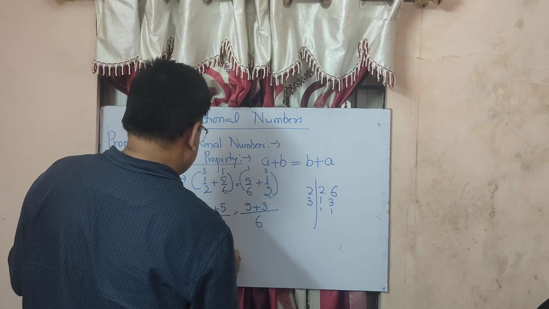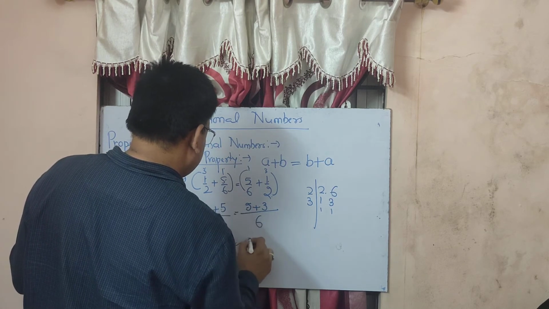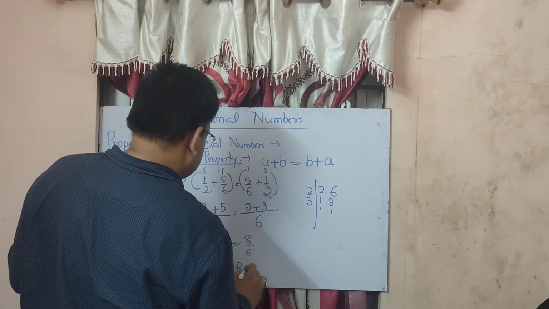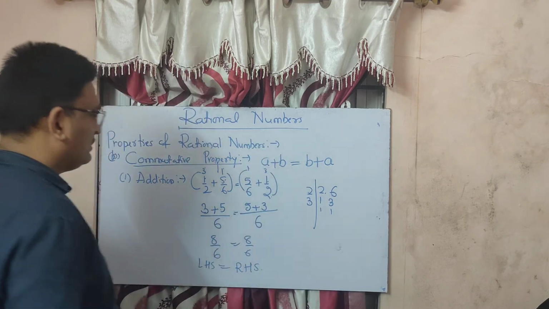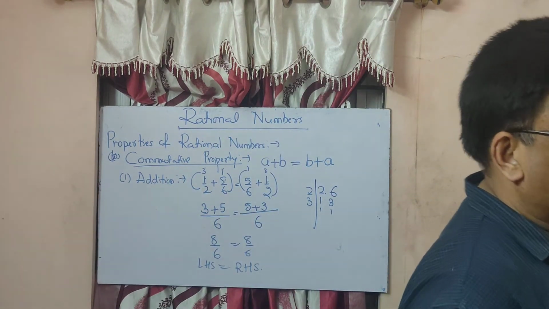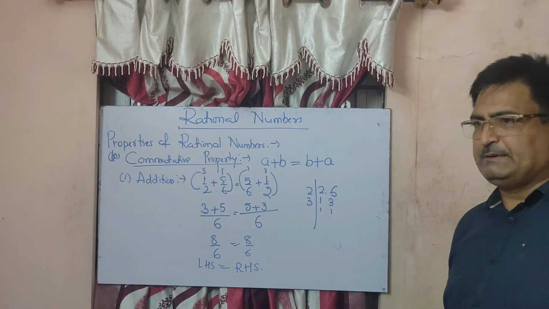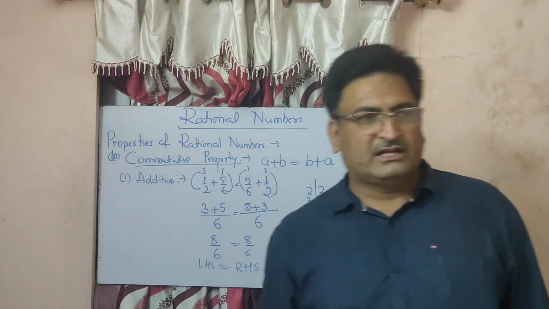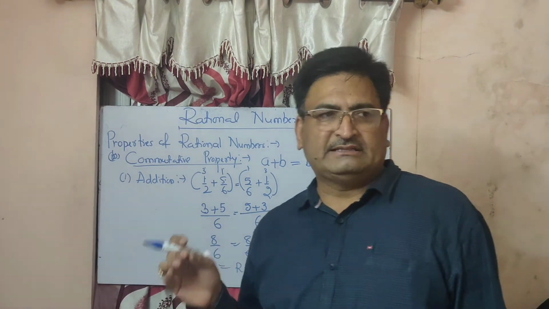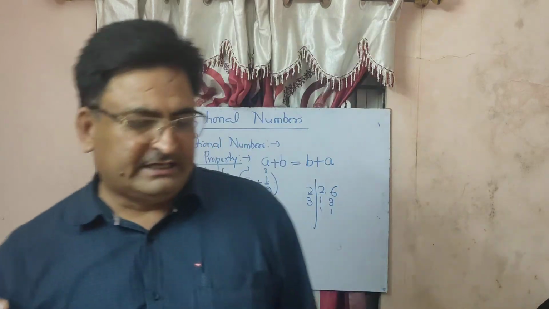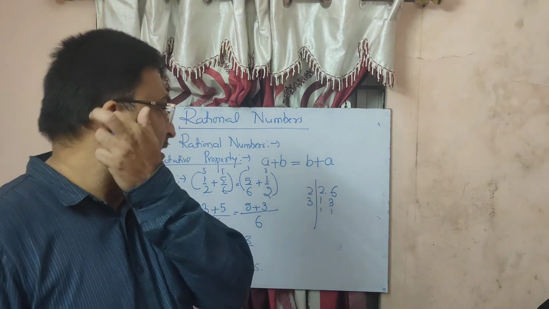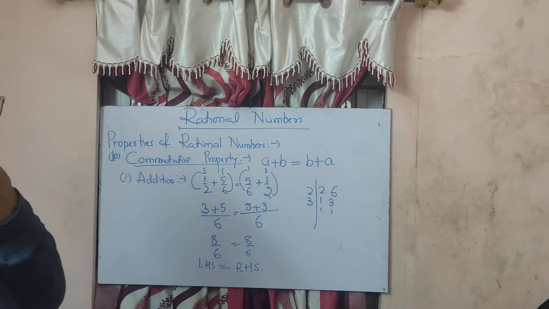3 plus 5, 8. 8 upon 6 equal to 5 plus 3, 8 upon 6. This means LHS is equal to RHS. If LHS equals RHS, it means in respect of addition, the commutative property holds. Means the commutative property satisfies in respect of addition. Now, I think you understood. So what do we mean by this commutative property?